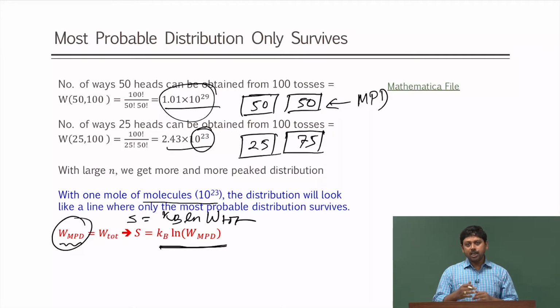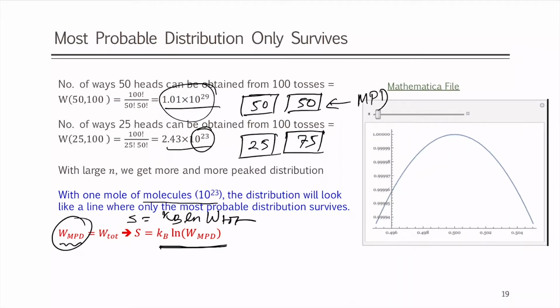We will show you that it is not possible for us to calculate all possible distributions for a realistic system. However, we can still calculate the MPD, and since the most probable distribution is all that we require to calculate our entropy, we are safe. Had we required all possible distributions, we could not calculate entropy for realistic systems. We will show you that the most probable distribution is the only distribution required to calculate the entropy, and the most probable distribution can be calculated for any realistic system due to Boltzmann. We will come to that.